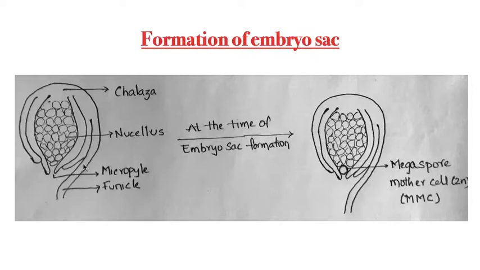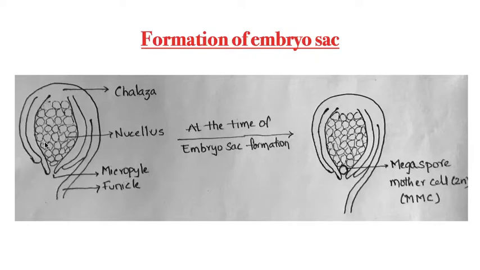This is the stalk of the ovule, which is called the funicle, and here you can see the base of the ovule, which is called the chalaza. This is the outer integument and this is the inner integument. These two integuments form the covers of the ovule, and they are not fused and leave a small minute gap, which is called the micropyle, which is considered the opening of the ovule.